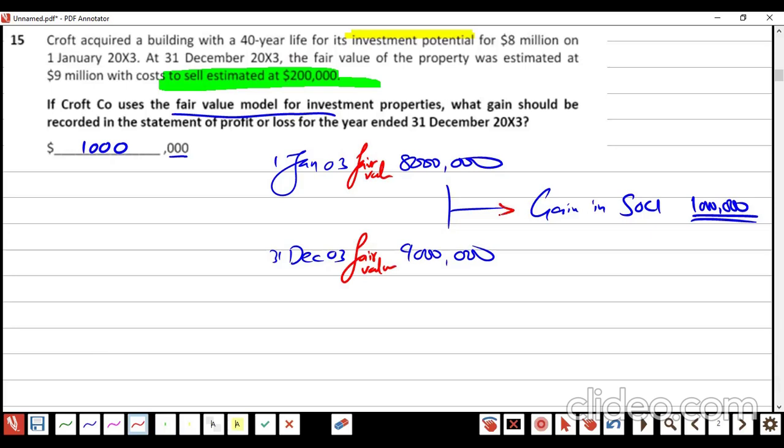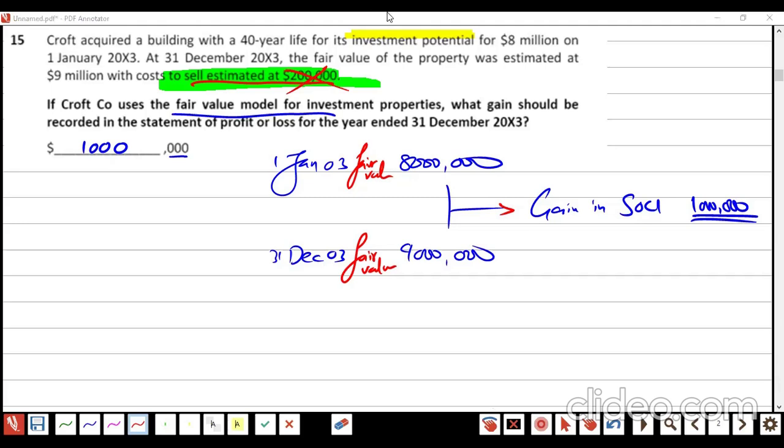So, sir, what will we do with this selling expense? Ignore it, no benefit. Correct? So, that is the simple IAS 40 we are done with.